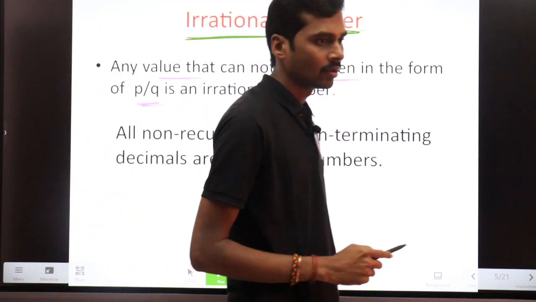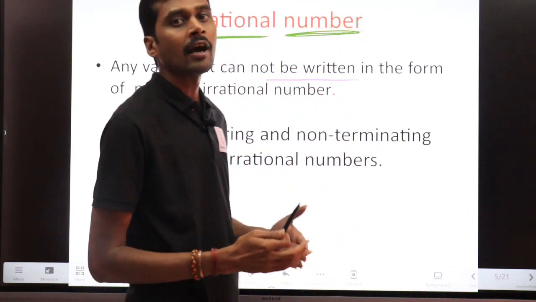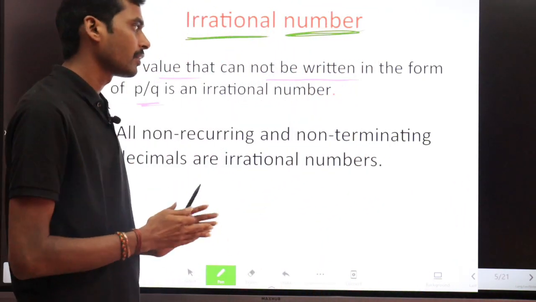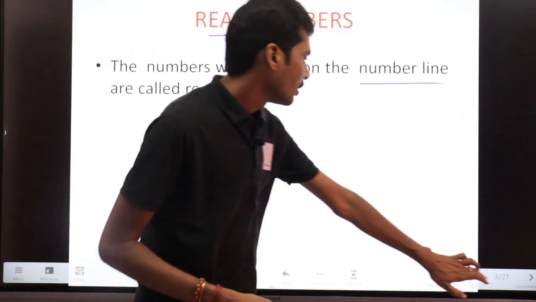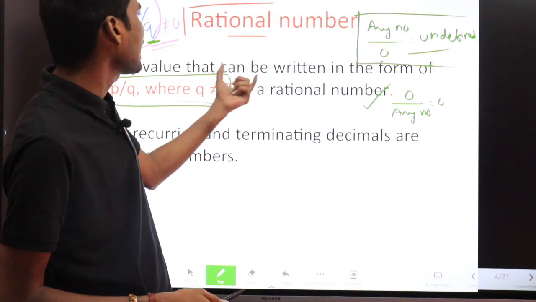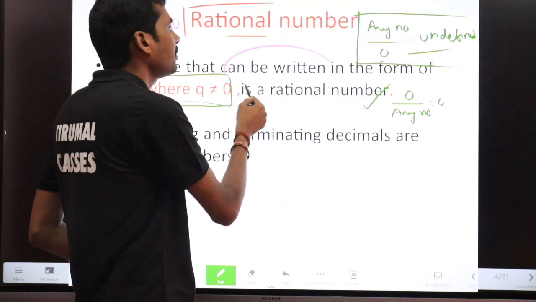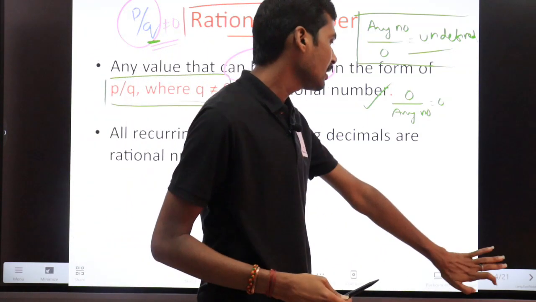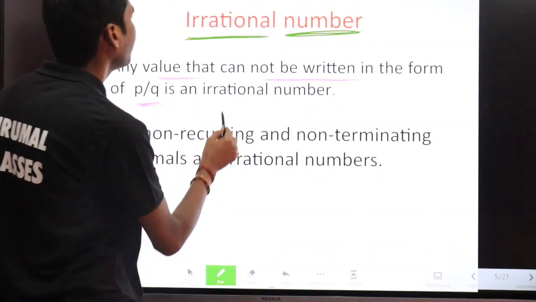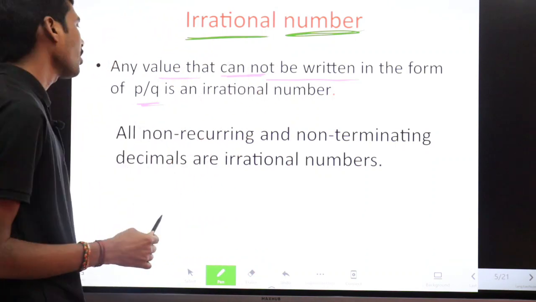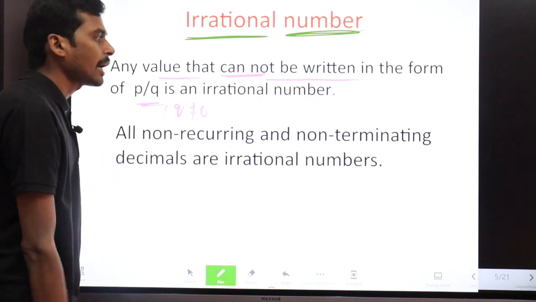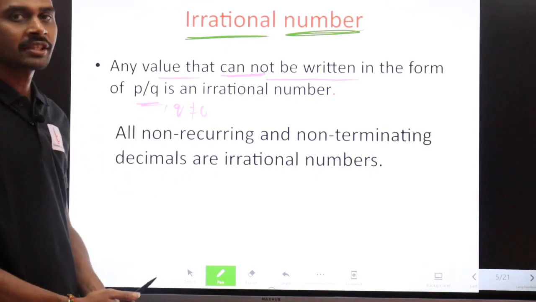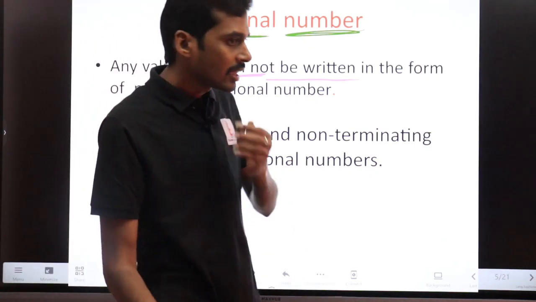Irrational number means which cannot be written in the form of p by q, with q not equal to 0. Those types of numbers are called irrational numbers. Okay, that's good, fine.